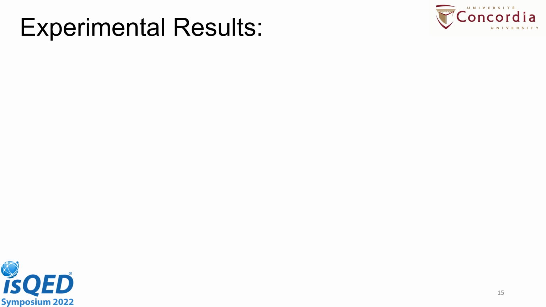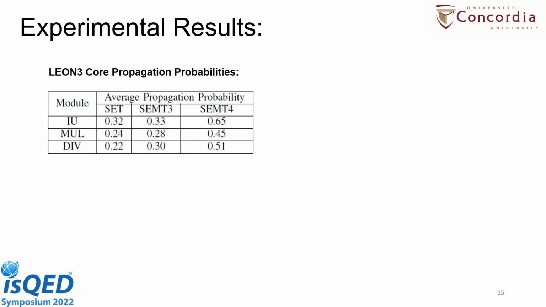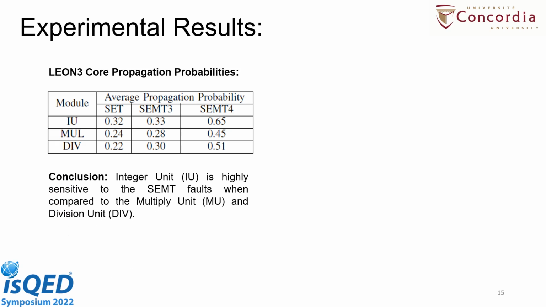Now let's talk about the experimental results. First of all, we extract the propagation probabilities against the single event transient fault as well as the single event multiple transient faults 3 and 4. From this table you can see that the integer unit is the most vulnerable region in the LEON3 processor core, having a higher probability as compared to the other two units, multiplier and division unit.